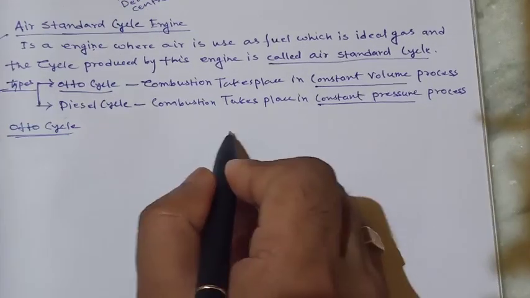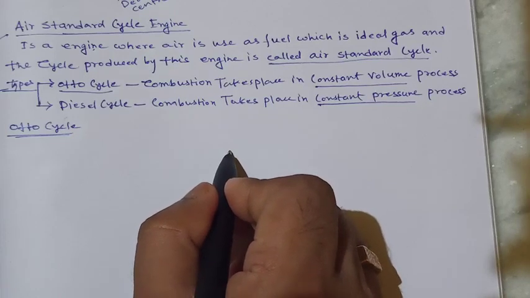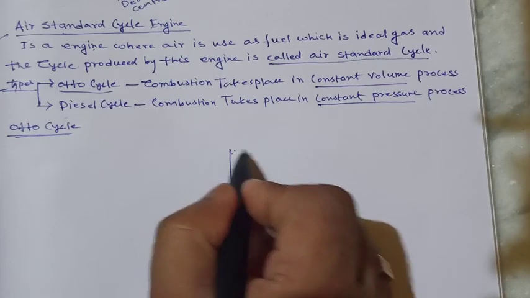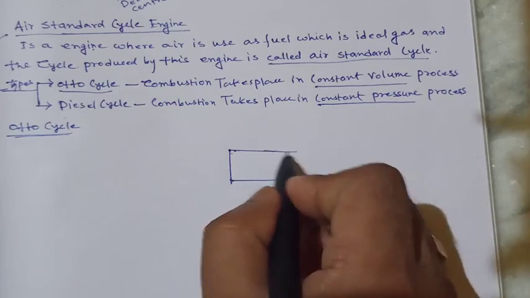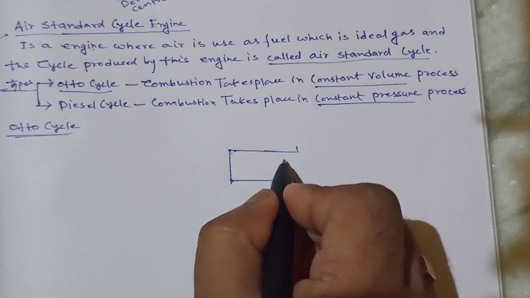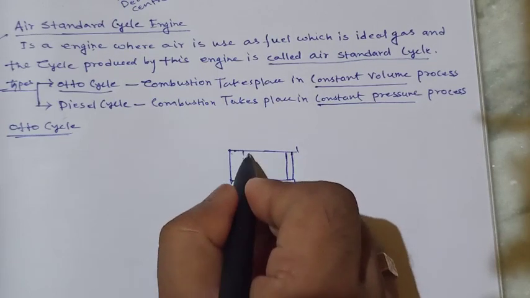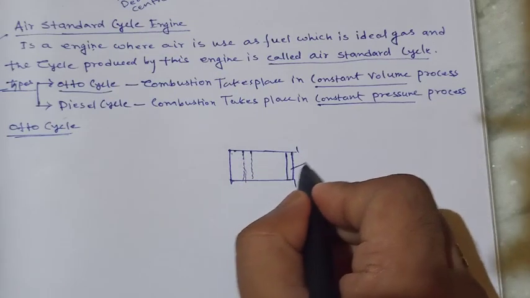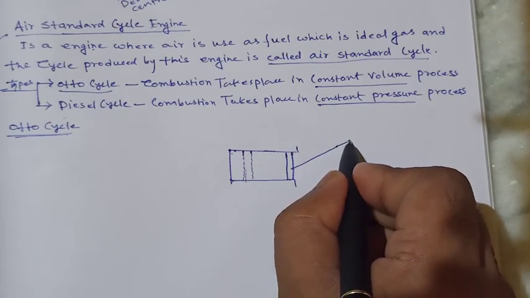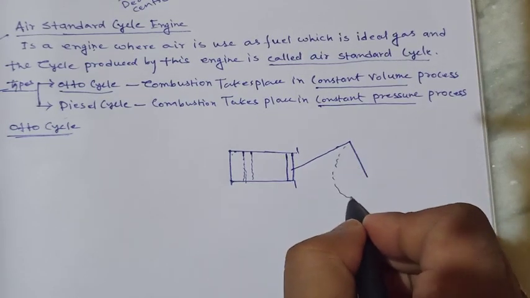Let us draw this picture like that. This is a cylinder. This is the piston. The piston can move up to that. This is the connecting rod, and this is the crank.